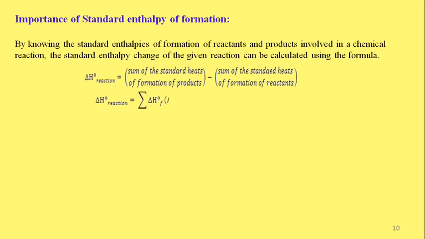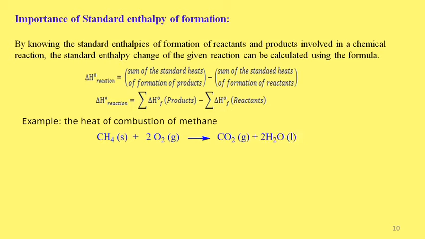For example, heat of combustion of methane. Methane undergoes combustion, giving carbon dioxide plus water.